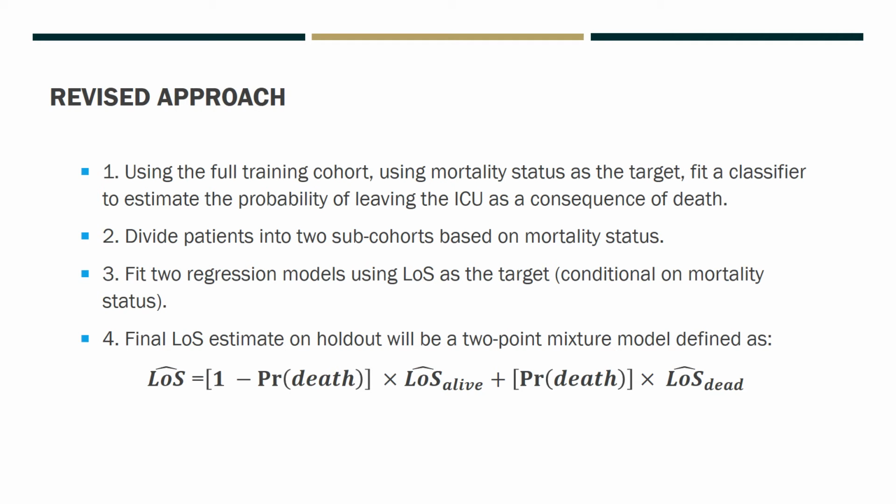The question then becomes, how to account for patients living or non-living status at the point of prediction, just 48 hours after admission? Our approach employed a two-point mixture model, which is built as follows. On the full training cohort, using mortality status as the target, fit a classifier to estimate the probability of leaving the ICU as a consequence of death. Divide patients into two subcohorts based on mortality status. Fit two separate regression models using length of stay as the target, conditional on mortality status. The final length of stay estimate on holdout will be represented by this expression below, which is a weighting between the alive and dead regression models with the probability of death as the weight.